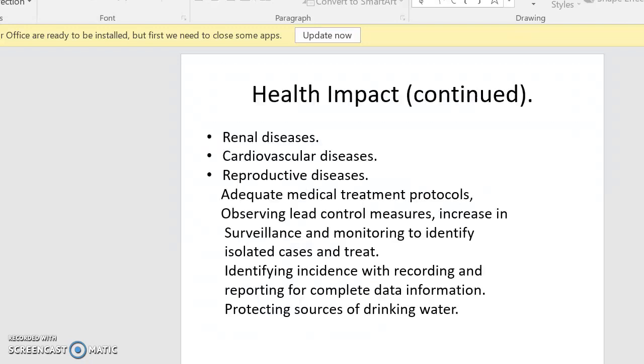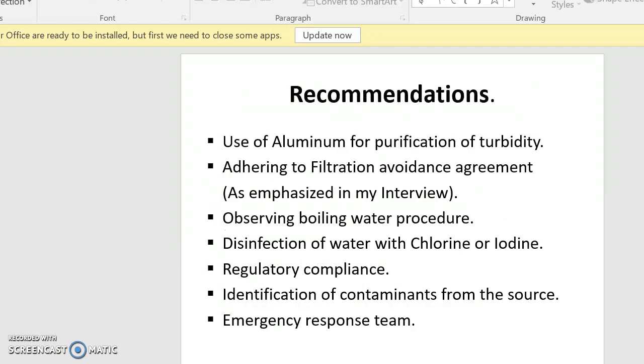Other continued health impacts include renal diseases, cardiovascular diseases, and reproductive diseases, especially among adults. Adequate medical treatment protocols are advised. Observing lead control measures, increasing surveillance and monitoring to identify isolated cases and treat accordingly. Identifying incidents with recordings and reporting for complete data information. Protecting sources of drinking water is very paramount and important.